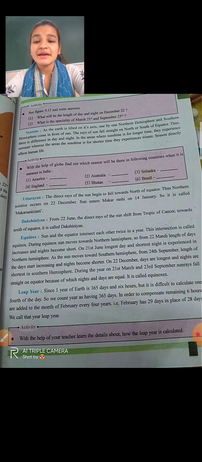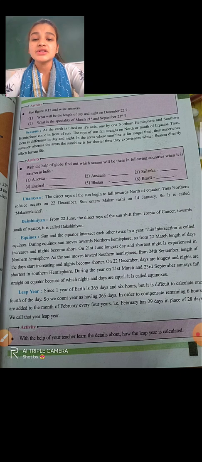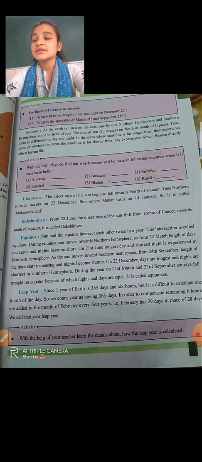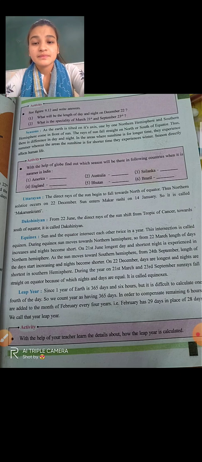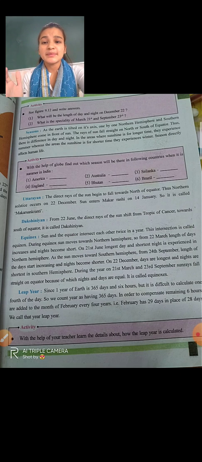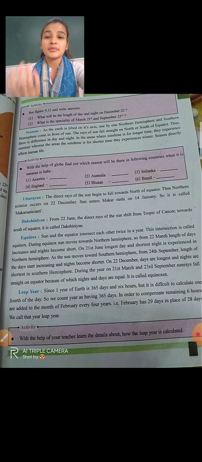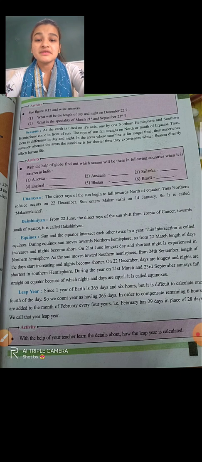Okay? Now activity. With the help of a globe, find out which season will be there in the following countries when it is summer in India. Here it is not possible to show you a globe, so this is for your homework. You find and search it and write it. In the next lecture I will show you a map, and from that I will discuss how the seasons are shown. Then America, suppose winter is there now. So what is there in India? And if it is summer in India, what is there in America? Like that you have to find. Both activities are for your homework, okay?